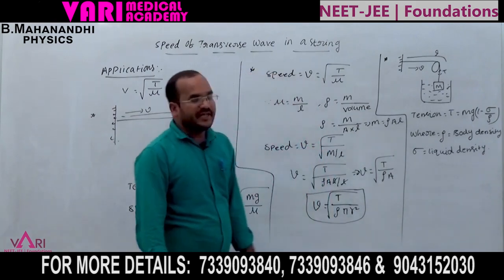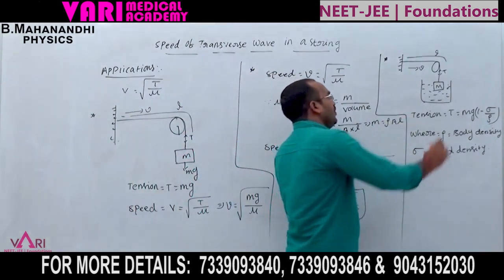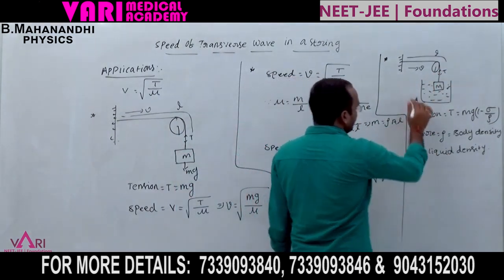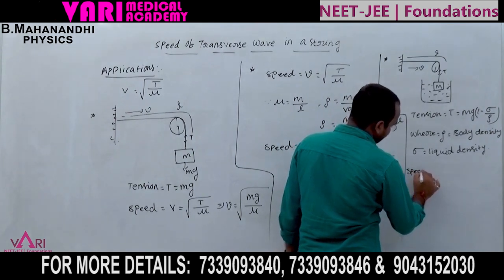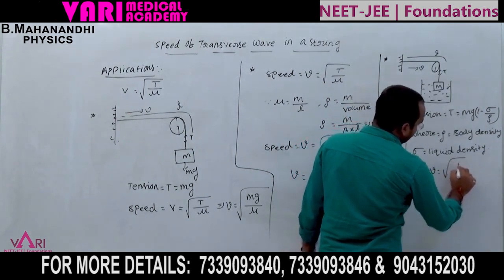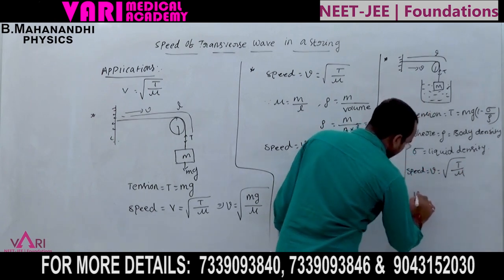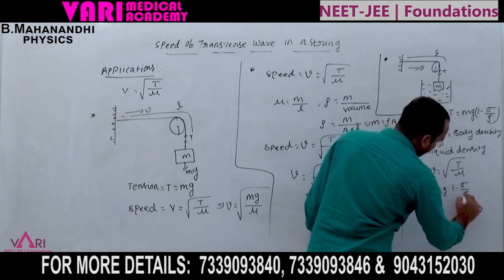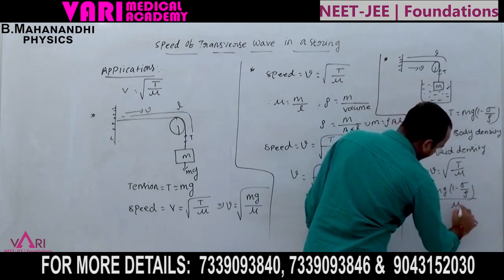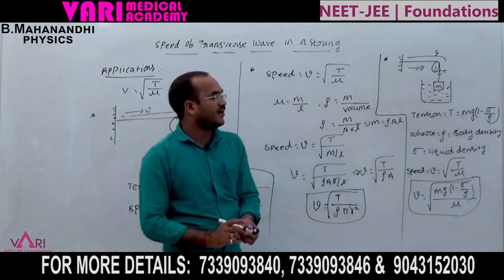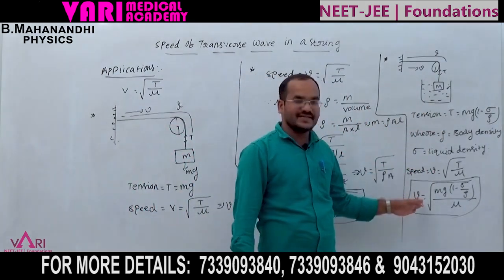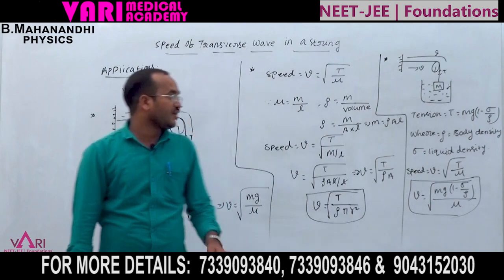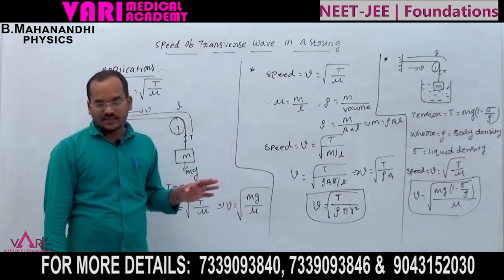If a body is connected through the pulley and immersed in water, the transverse speed is V equal to root of T by mu. Here T is mg into 1 minus sigma by rho, so V is equal to root of mg into 1 minus sigma by rho, divided by mu. This is the explanation when the body is inside the liquid.